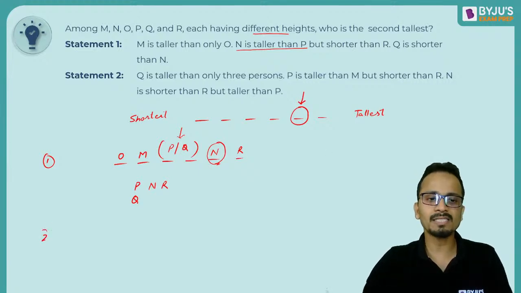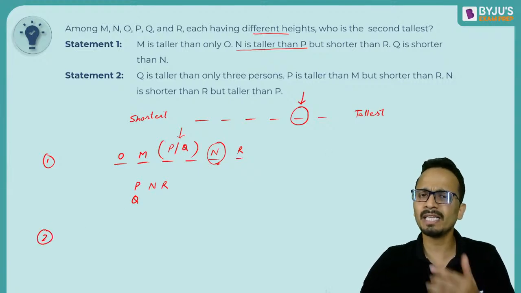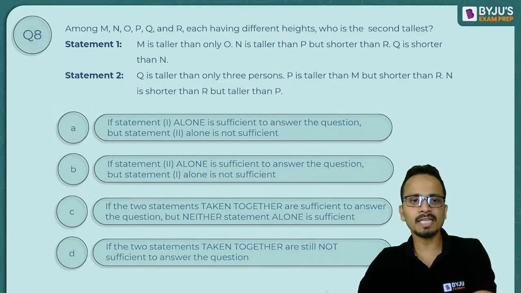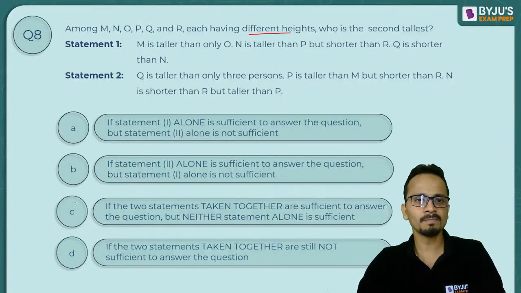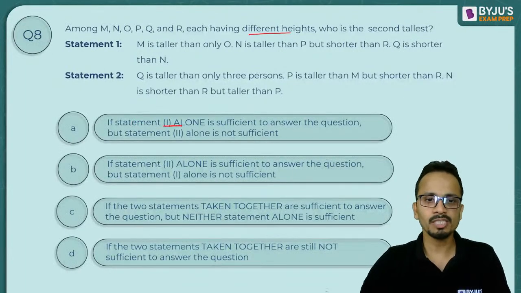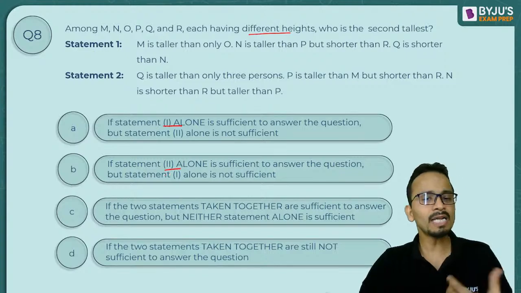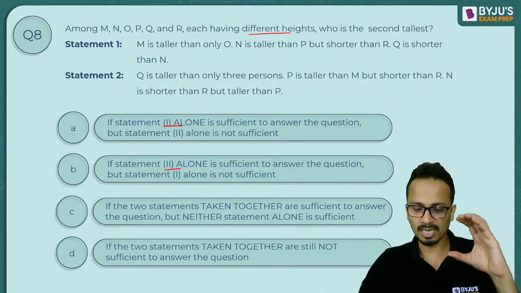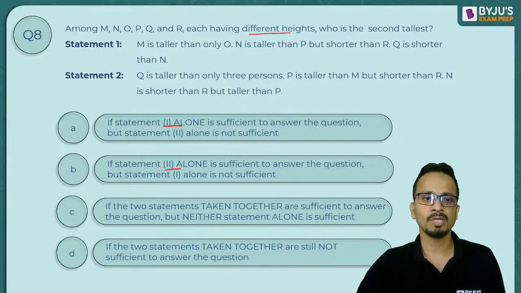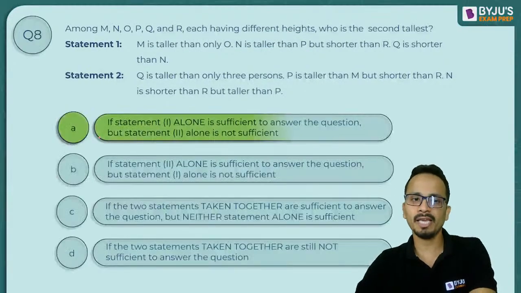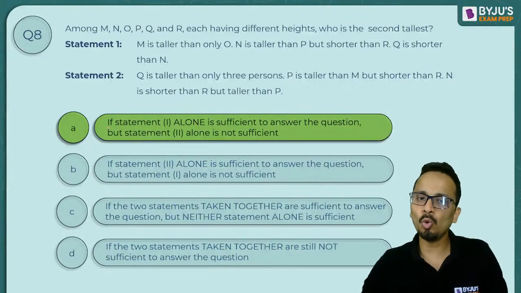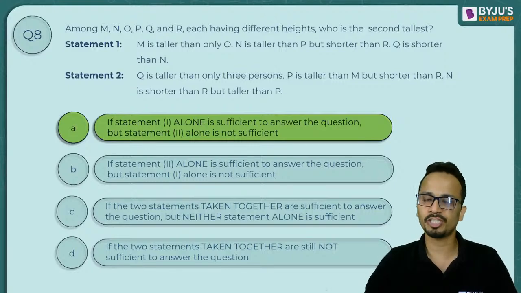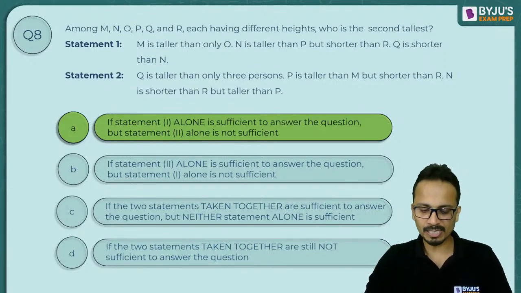Now let's look at the second statement. Now there is no need to look at the second statement alone, because the first statement has already given the answer. Now what were the options? Options were statement 1 alone, statement 2 alone. Now if the answer comes from any one statement, then there is no need to combine both the statements together. So the answer has to be option A. Okay, statement 1 alone is sufficient to answer the question, but statement 2 alone is not sufficient. All right, am I clear?